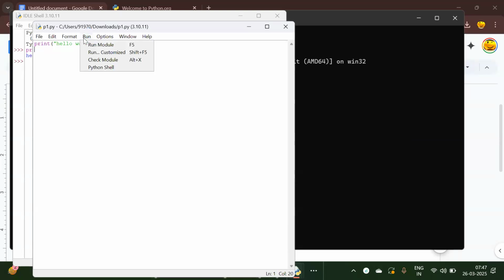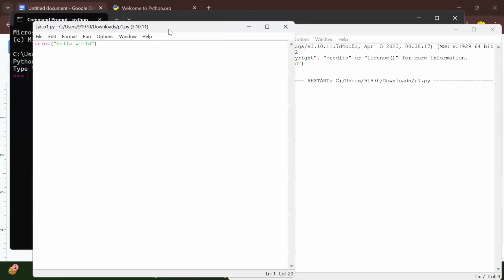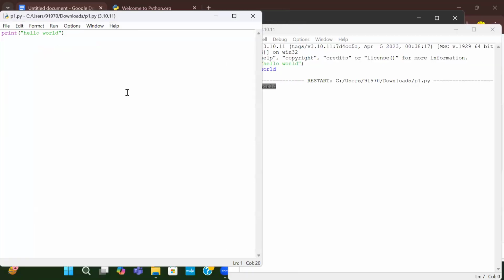Okay, just run it now. Run module. There is an option here, run module. Just click on that. See here, the program is executed. There is only one line now, and only one line got executed. If there are multiple lines, those multiple lines get executed. So this is one way of writing your Python code.